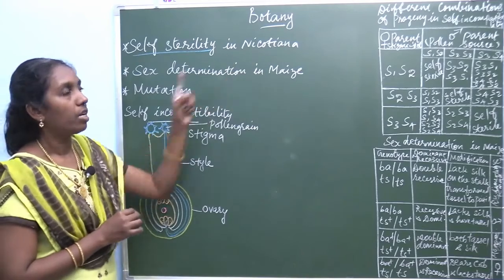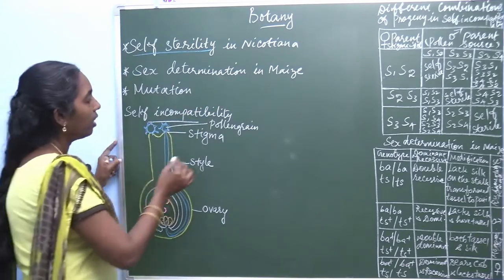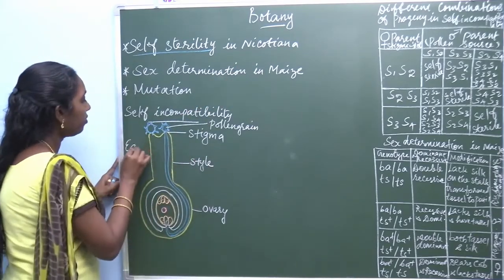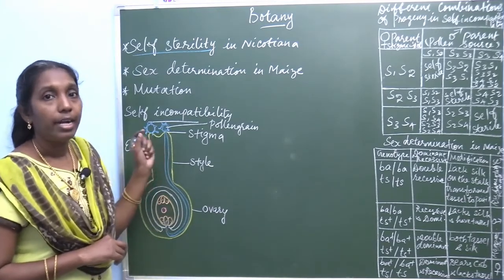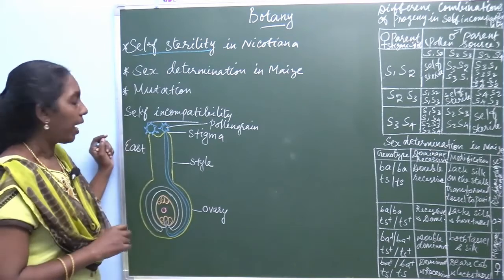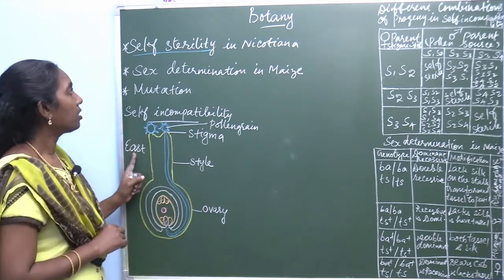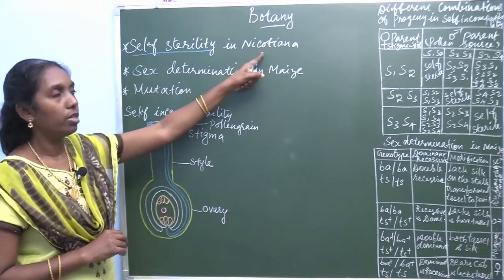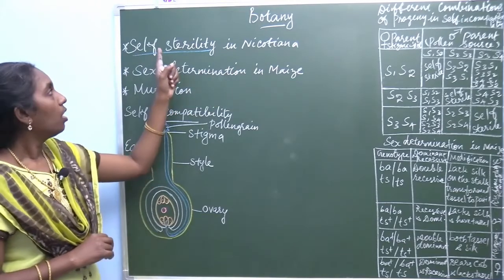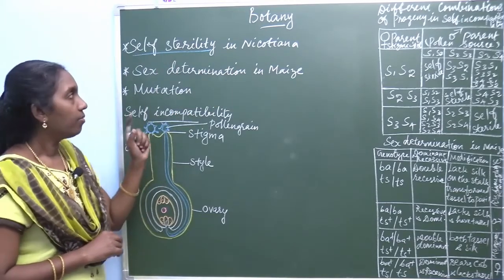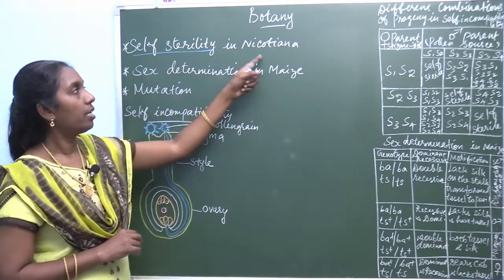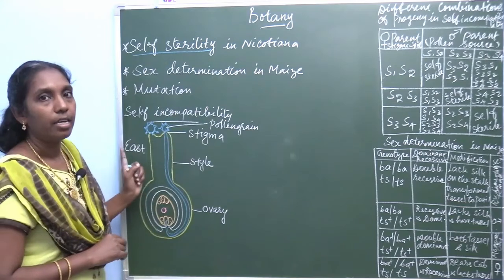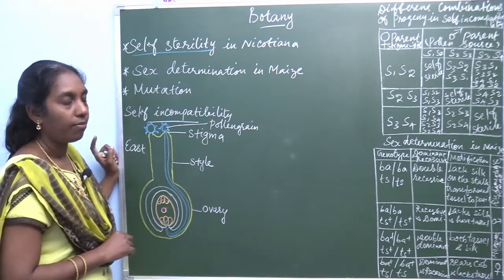Self-sterility in nicotiana was reported by East in the year 1925. One word question: who discovered or explained self-sterility in Nicotiana in the year 1925?